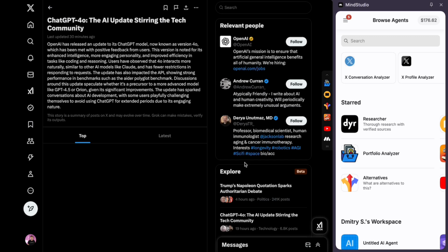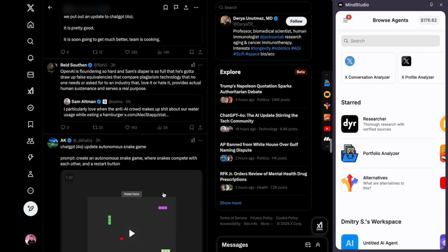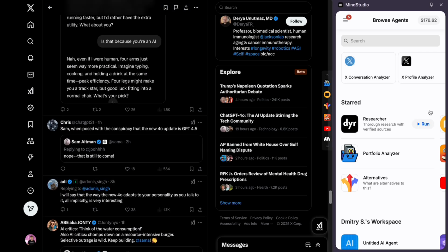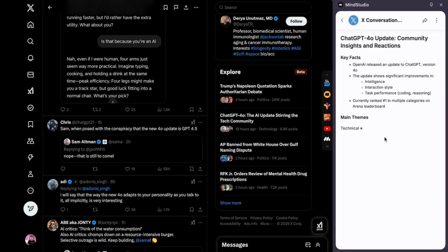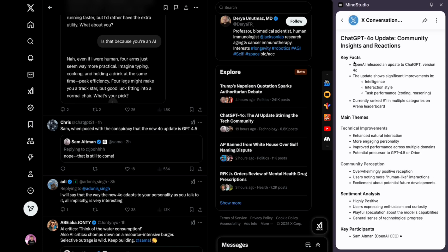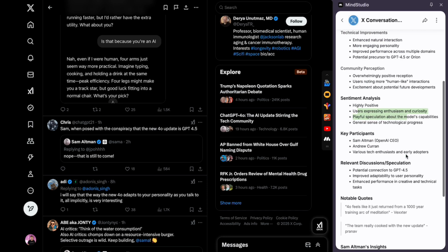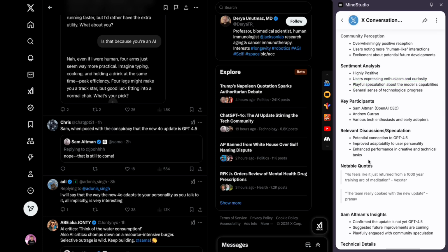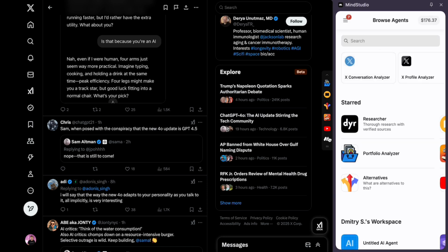Or we might be in a conversation. Again, there's a bunch of interesting things going on in this conversation. I could spend hours going through this and reading it, or I can just say X Conversation Analyzer. It's going to grab that, and then it's going to analyze that conversation and again give us all of these really important insights into what's going on: overwhelmingly positive, users expressing enthusiasm, what are the participants, notable quotes. And you get all of this by clicking this little button inside of the extension.